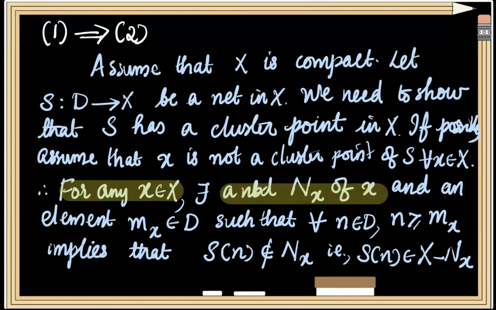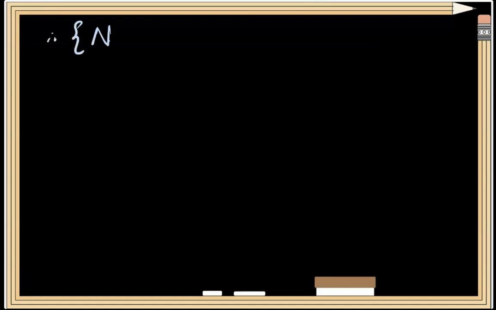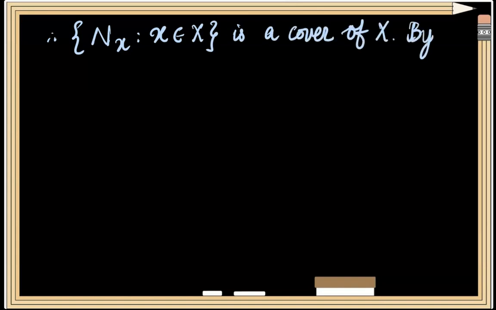Using this argument, for every x element of the space X, we have obtained a neighborhood Nx of x. So we will be able to cover the space X using these sets Nx. That is, the collection of all such sets Nx will be a cover of space X. We know that the space X is compact. So this cover, which consists of neighborhoods, will also have a finite subcover.